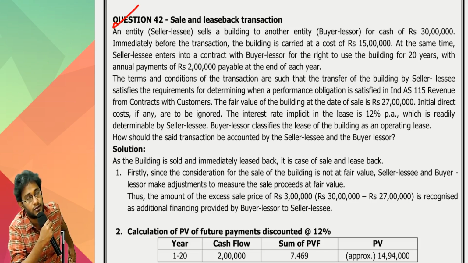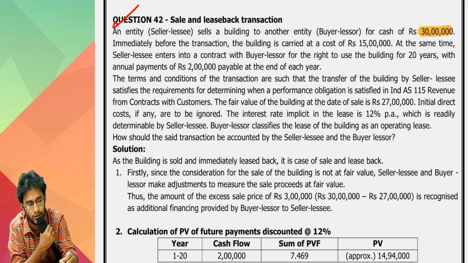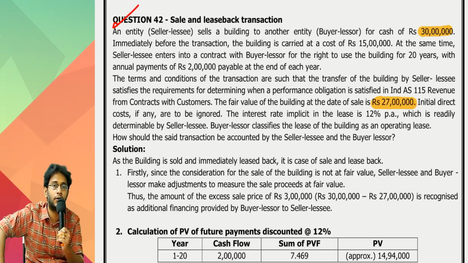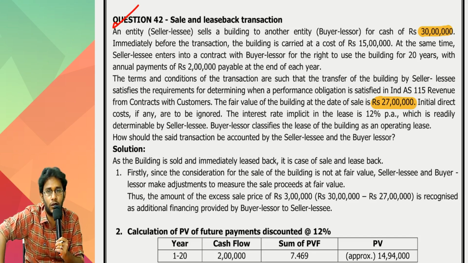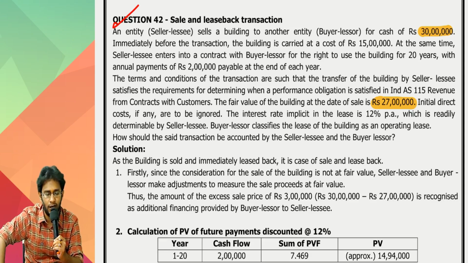So satisfy, insert, control is transferred. The fair value of the building on the date of sale is 27 lakhs. Now look at this. Your actual selling price is 30, but the fair value of the asset is only 27. How much extra did you take from the buyer? 3 lakhs. Whatever extra you took must be accounted as a separate loan taken from the buyer. That is separate accounting. This particular transaction is 27 lakhs.